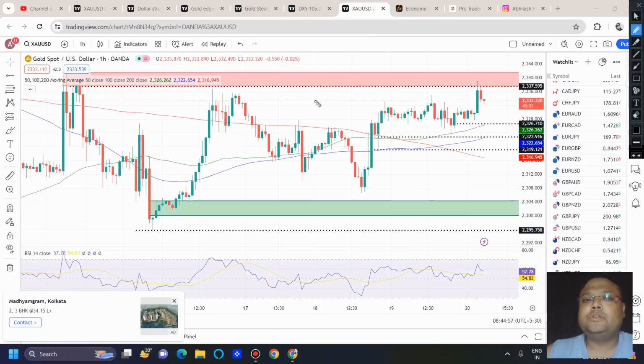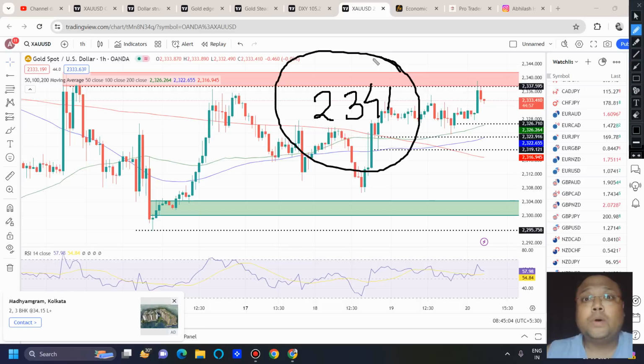Now by the US session, if you see the market is bullish, then you can look for a buy position above 2341. But be careful, volume is extremely important because we have discussed plenty of times on this channel that without volume, breakouts may turn into false breakouts.